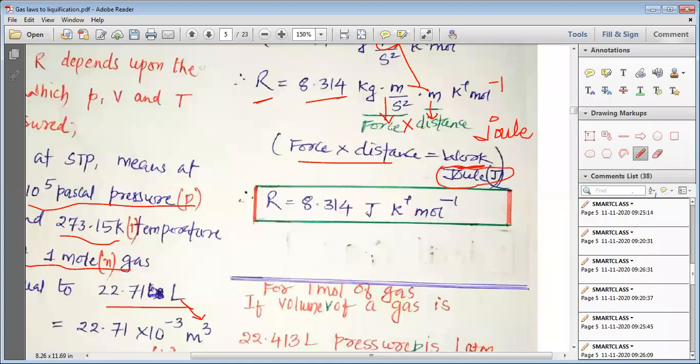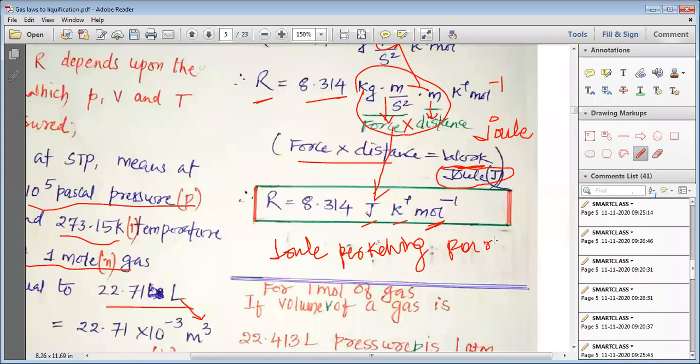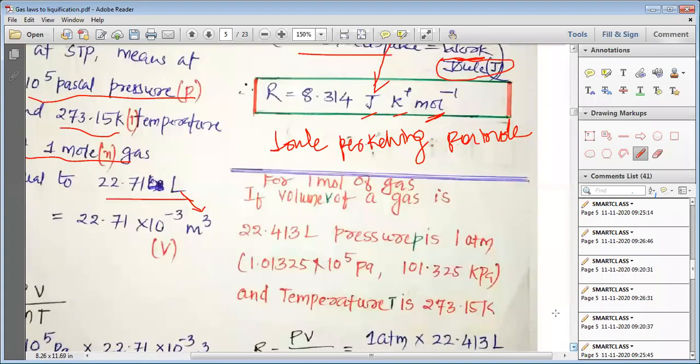So here, my dear students, instead of all this, we simply write the unit which is known as the joule, and therefore the value of R is equal to 8.314 joule per Kelvin per mole. Please remember, it is joule per Kelvin per mole. This is how, my dear students, we truly understand the calculation of R, and R has got the value of 8.314 joule per Kelvin per mole.